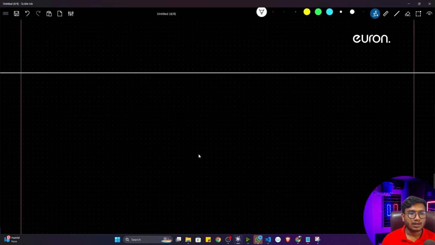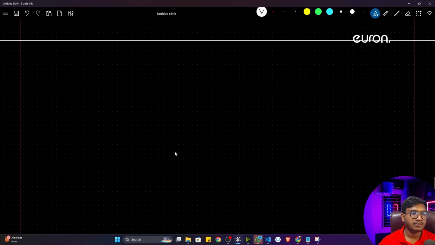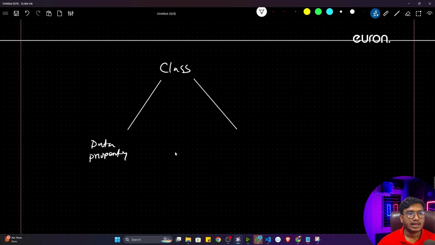Now I think you remember a class actually contains two properties, as I already showed you in one diagram. So if I want to create a class, it usually contains two properties. One is the data property, and another is the function property, which you can also call behavior.